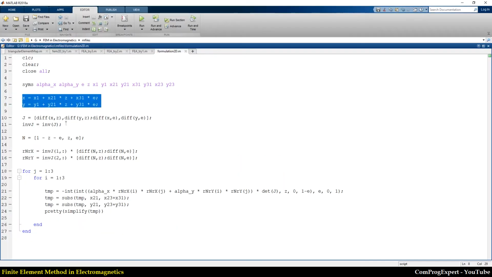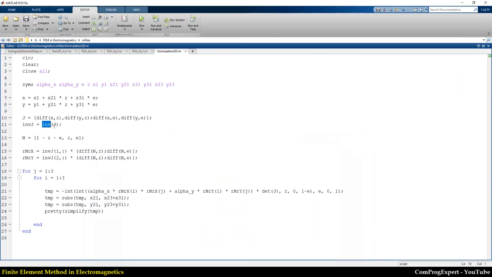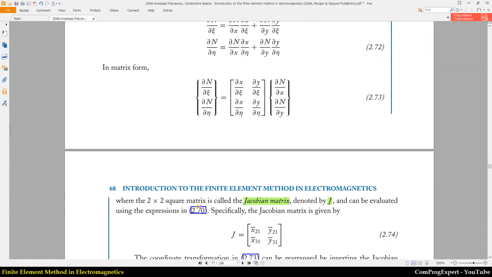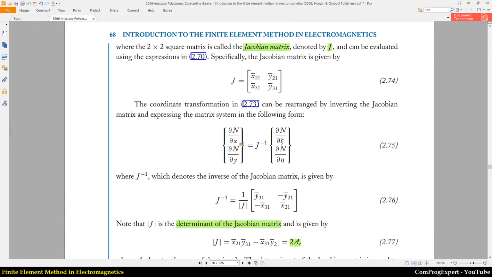And here I calculated the Jacobian matrix, actually the partial derivative of x and y with respect to zeta and eta. So using the inv function, you can calculate the inverse of the Jacobian matrix. And here you can see this function. Actually, we need to know the value of the partial derivative of the norm functions with respect to x and y.